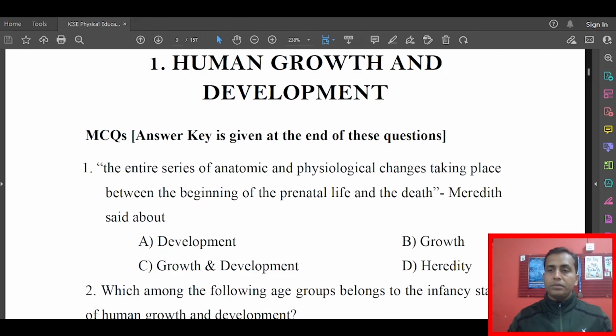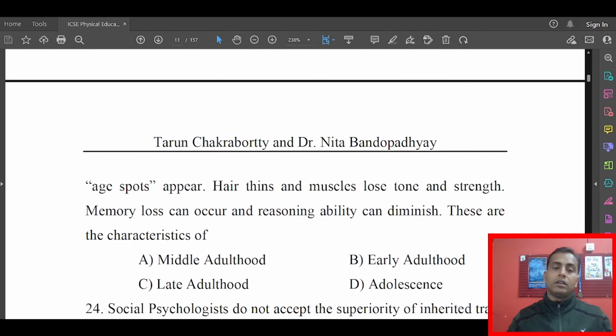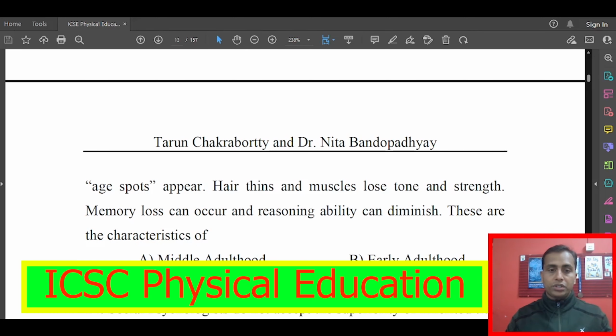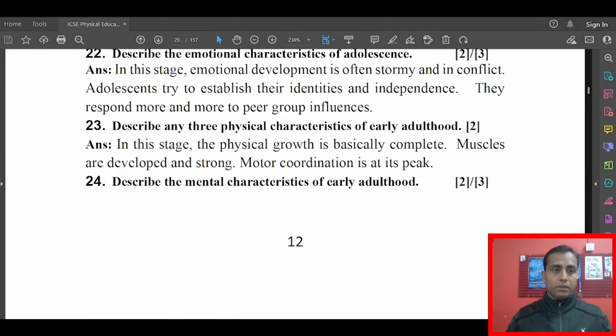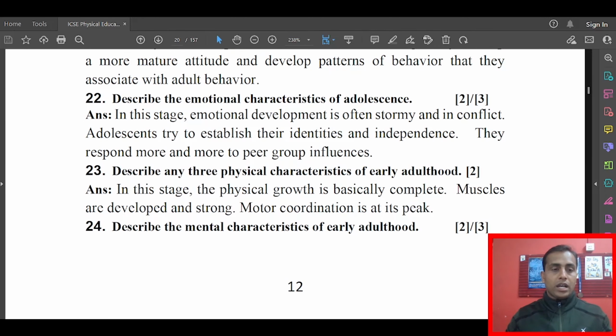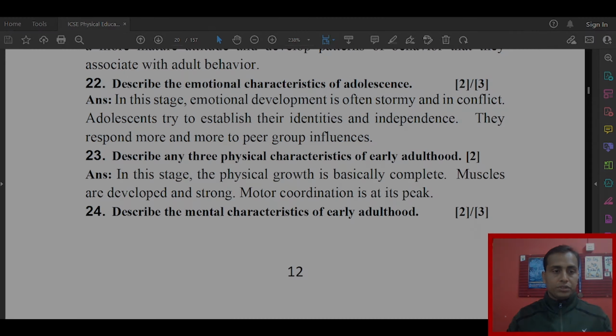Now you can see the MCQ questions I have discussed. This can be found in the previous videos I have made. Just go to the description box and check the playlist link ICSE Physical Education. You will get more videos where the MCQ questions and answers have been discussed. So now I am going straight to the descriptive type of questions. As I said, I have discussed 22 questions up to that point. Today in this video I am going to discuss the next questions.